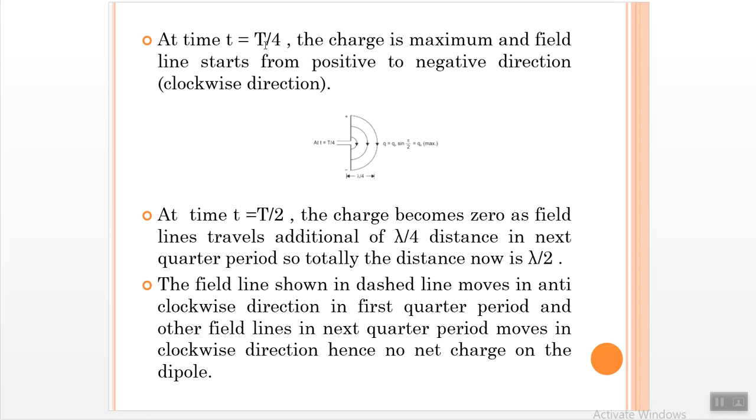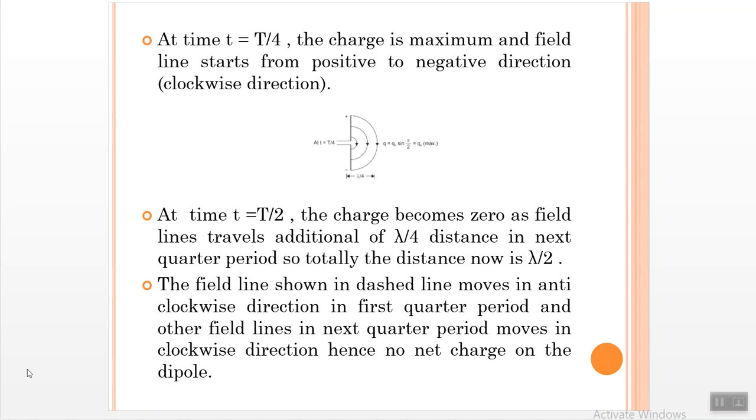Here the distance between the conducting wires will be less, and so the charge present here is maximum, and the field line starts from the opposite, negative direction, that is, in the clockwise direction. So this moves in the clockwise direction if you see in this diagram. This is one condition, and at t equals capital T by 2, the charge becomes 0.